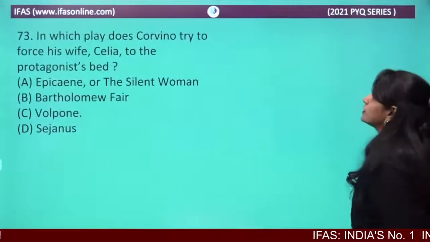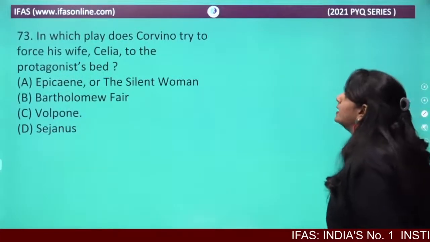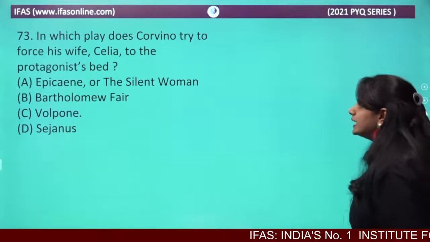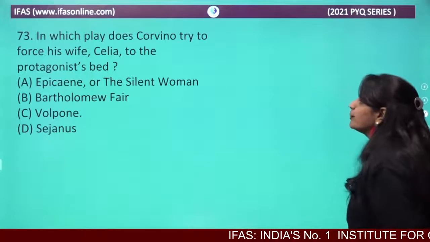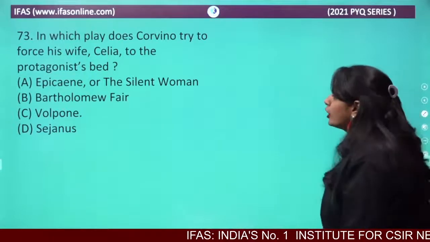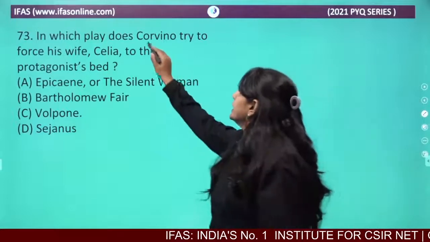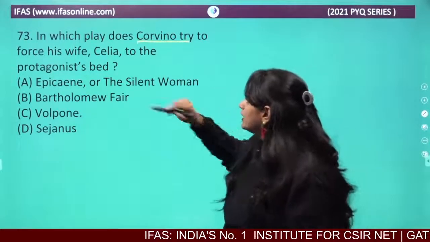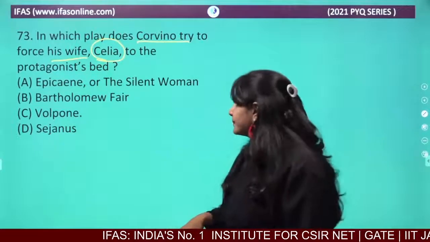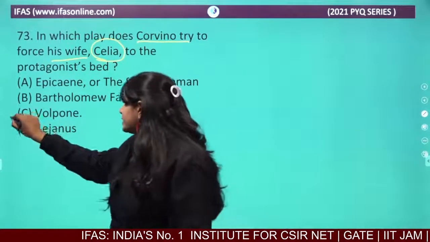Let's look at the next question. In which play does Corvino try to force his wife Celia to the protagonist's bed? First of all, you should know the characters Corvino and his wife Celia. In which play are these?